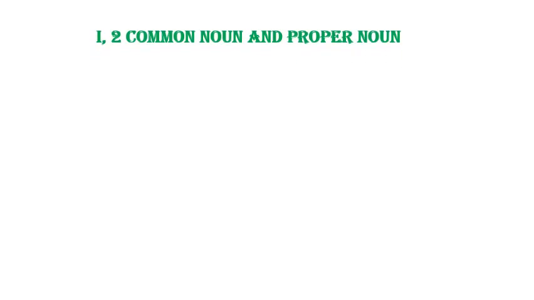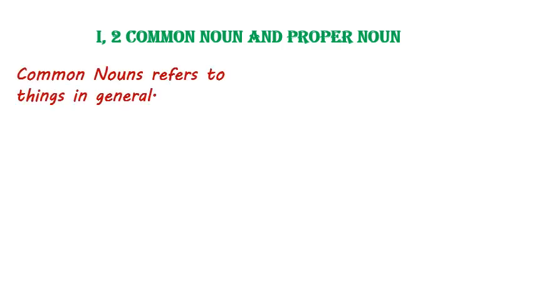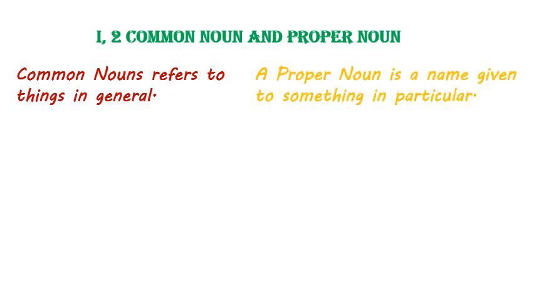First, common noun and proper noun. Let's learn these together side by side, because learning these together can help us remember their differences very well. A common noun refers to things in general, but a proper noun is a name that is given to something in particular.